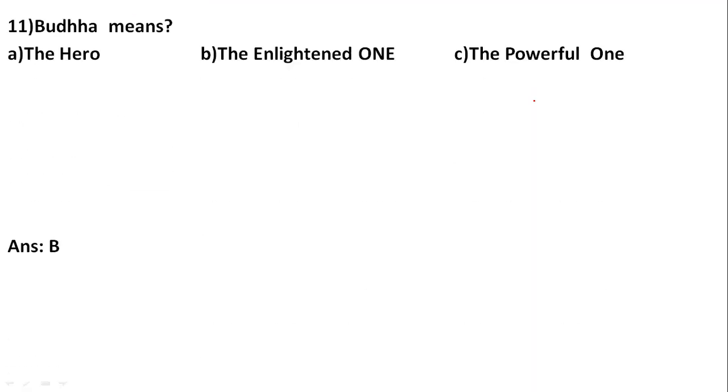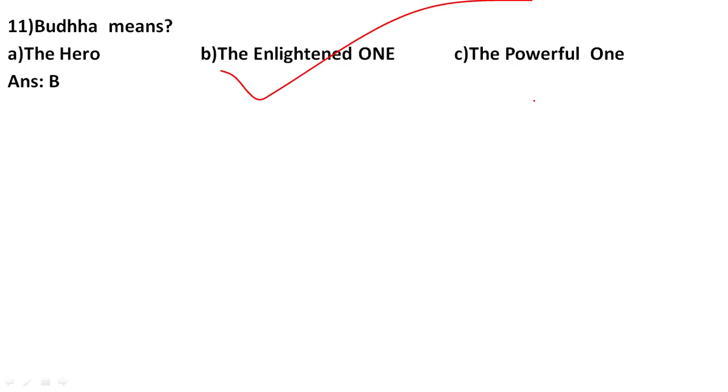Buddha means, that was very easy, that was the enlightened one. Okay, the person who received the knowledge, whose mind was enlightened with knowledge, he was known as Buddha.